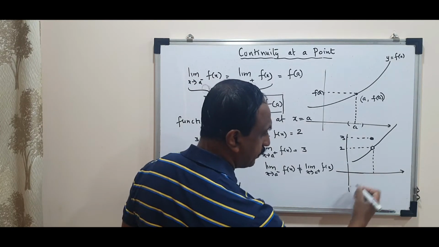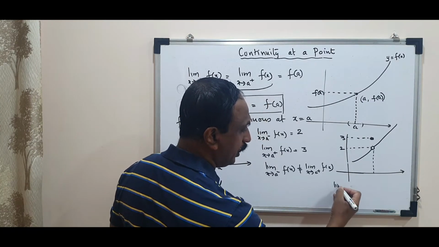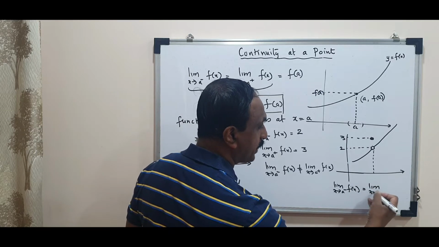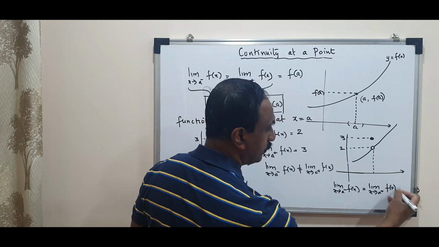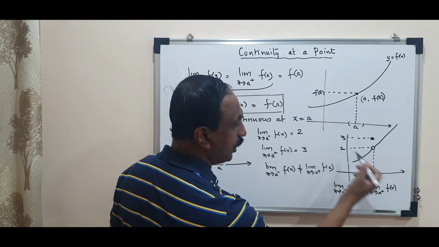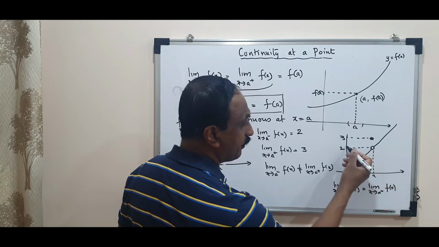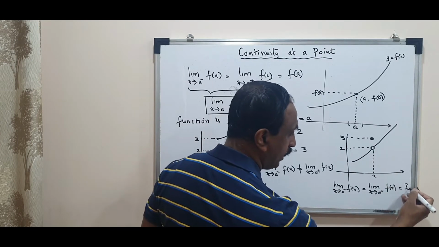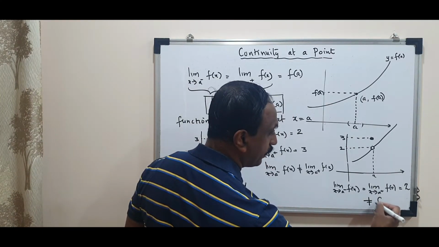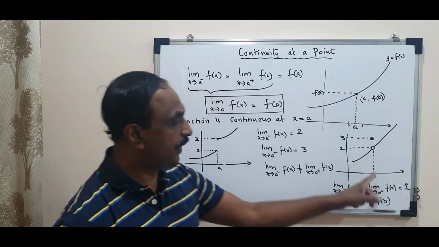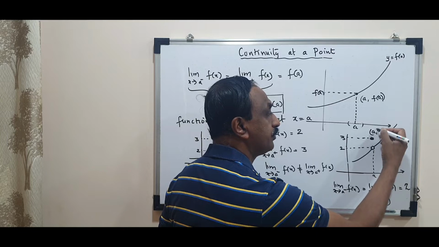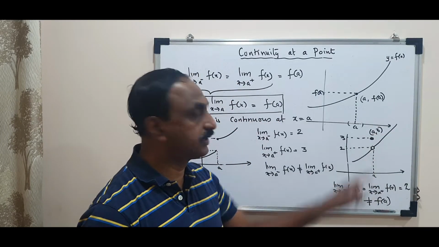Here you will notice that limit x tending to a minus of f of x and limit x tending to a plus of f of x, both. This is a, little less than a, the function's value is near 2. Little more than a, the function's value is near 2. So both left hand limit and right hand limit are 2, but it is not equal to f of a. f of a's value, when x is exactly a, the y coordinate is (a, 3). So f of a's value here is 3.